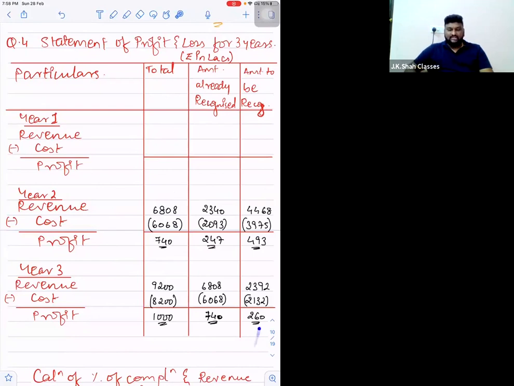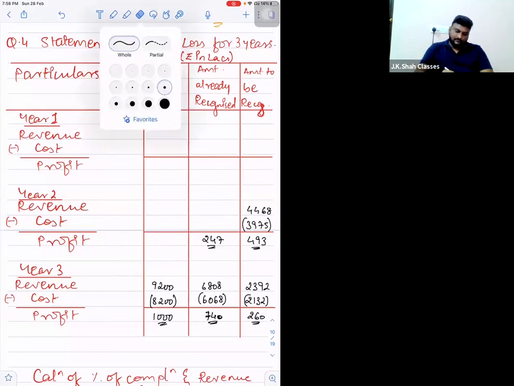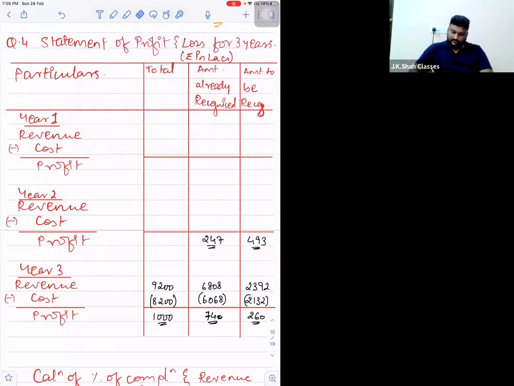And technically the last column, these figures go to the P&L account, because these are the amounts to be recognized per annum. So please draft this table first.